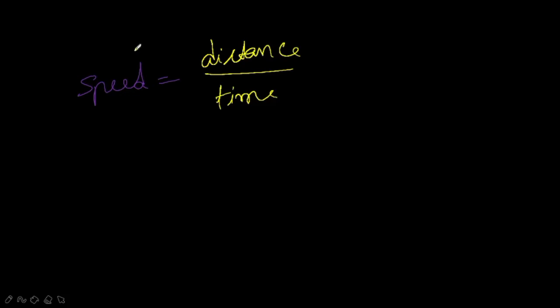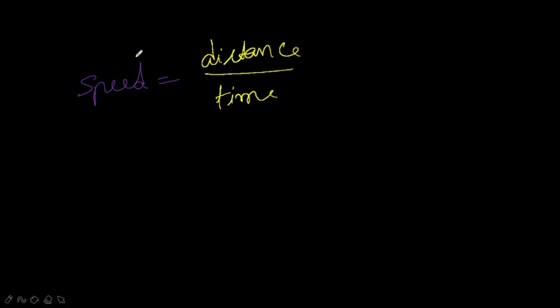If you take any example which we are seeing around us, you can say that the vehicle is moving faster. At what speed? You can say that it is 50 km per hour. Then what do you mean by this statement? Here it says that the object is covering 50 km per hour. For 1 hour that object is covering 50 km.